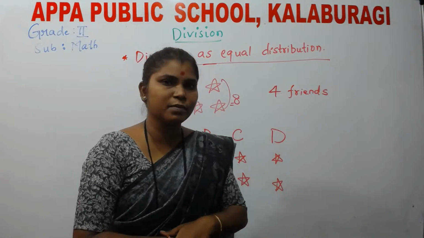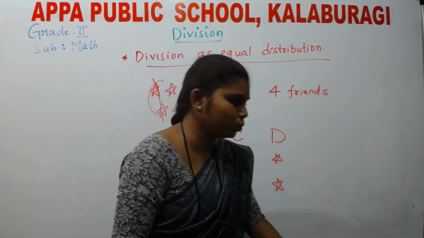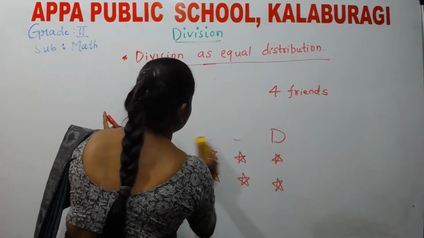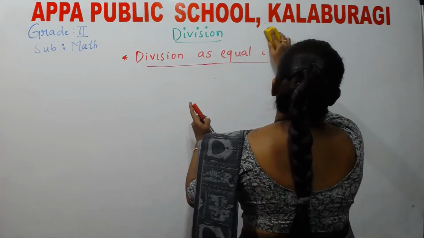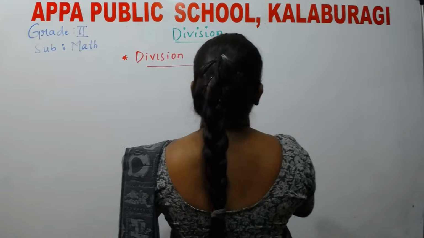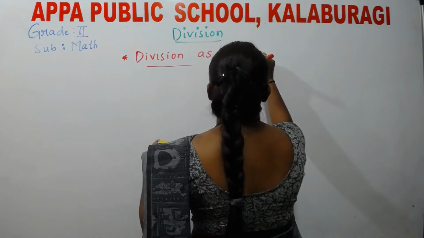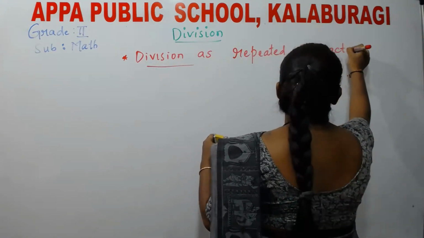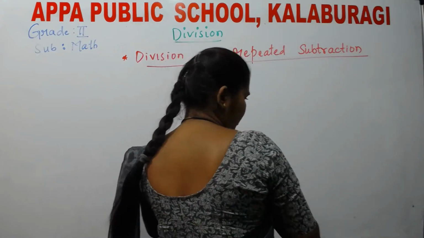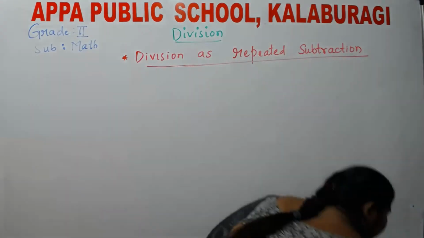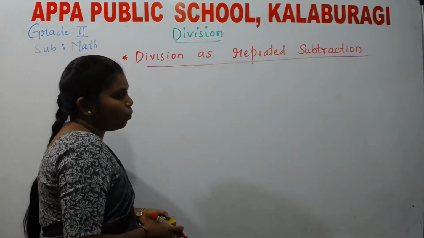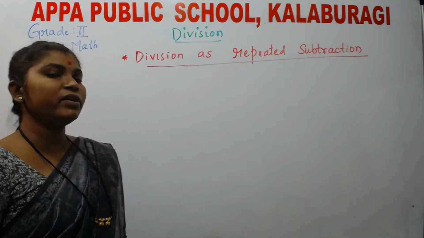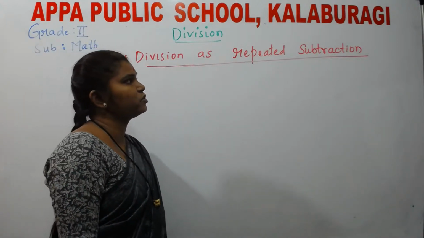I hope the concept is clear, kids. Next we go to division as repeated subtraction. Repeated subtraction. What do you mean by repeated subtraction? How are we going to learn? What does repeated subtraction mean?